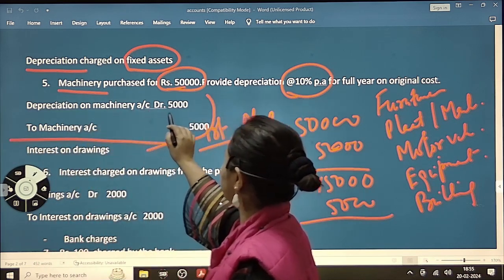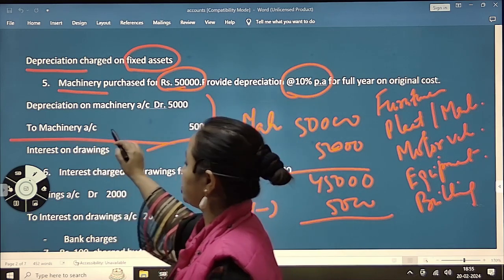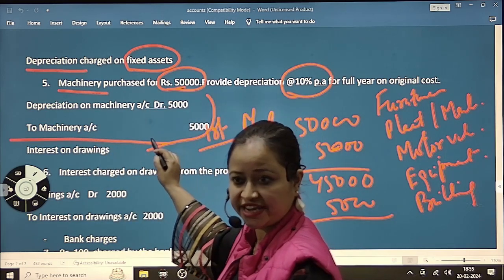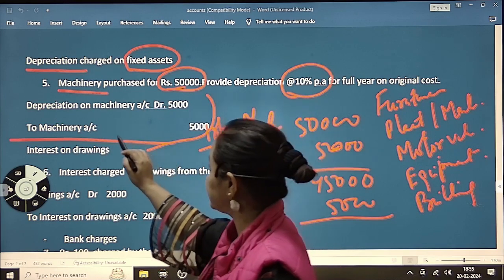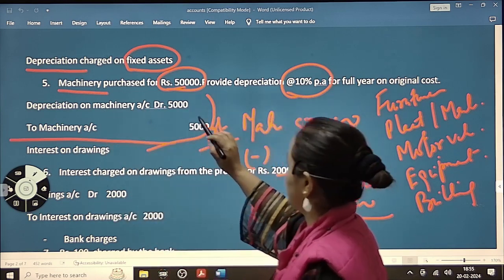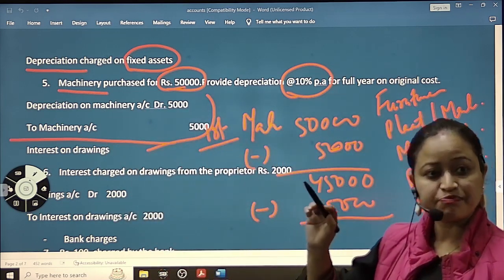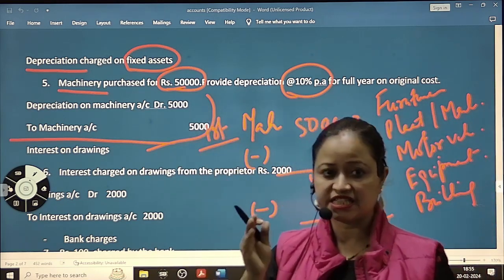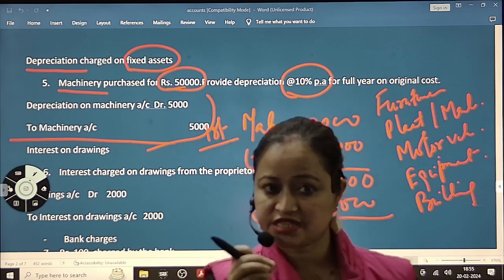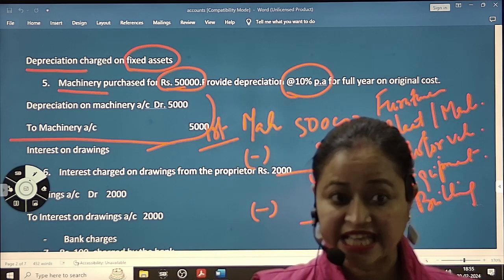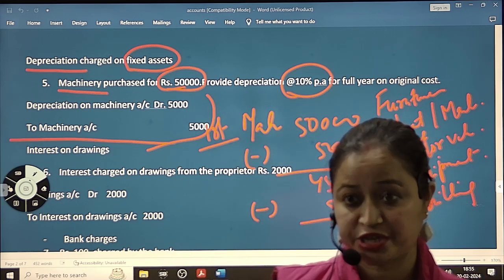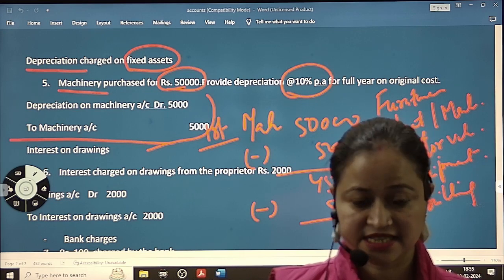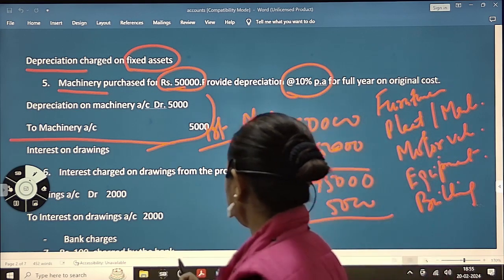Depreciation on machinery account debit 5,000 to machinery account. Fine? Understood? So this depreciation we will write down in the debit side of the PL account. This 5,000 we will write in the PL account as depreciation on machinery 5,000, and that 5,000 will be deducted from machinery. I'll show you the effect.